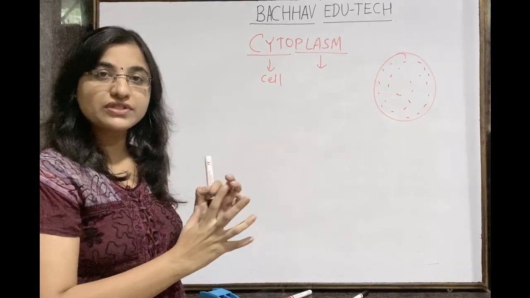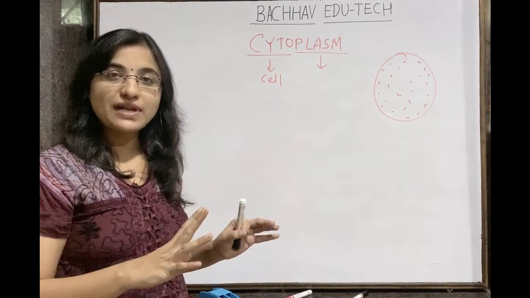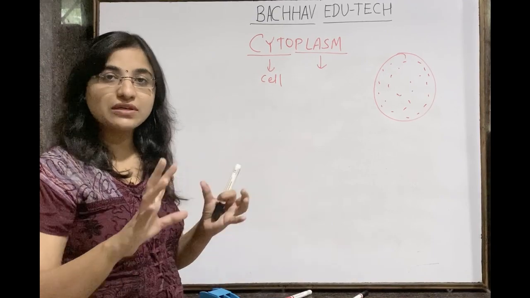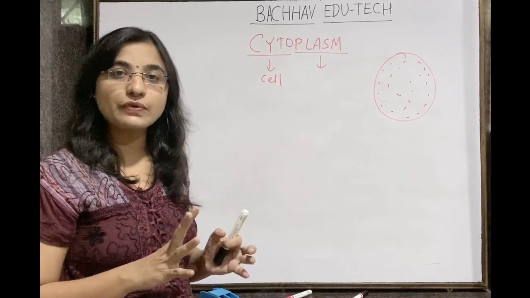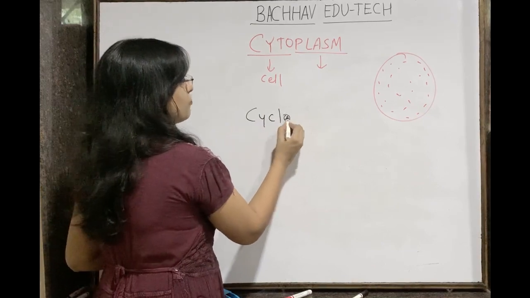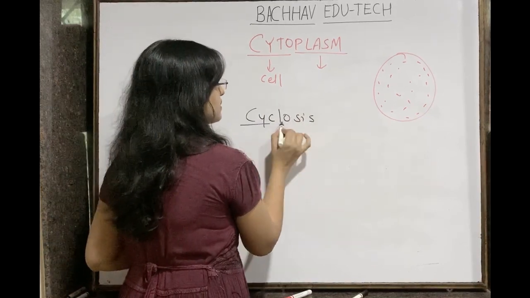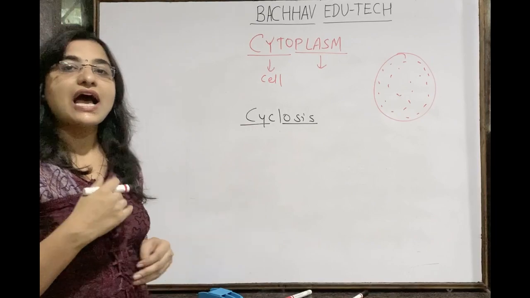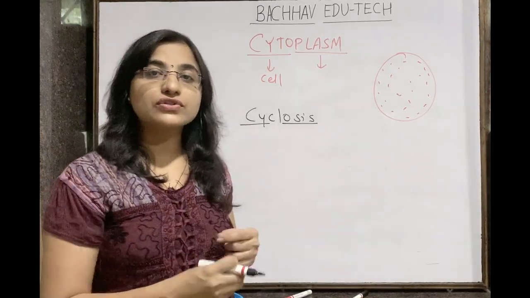How should their movement be in the cell? The content in the cytoplasm must reach every part of the cell where there is a requirement for it, isn't it? That kind of movement is known as cyclosis. Cyclosis is nothing but a circulational or rotational movement.